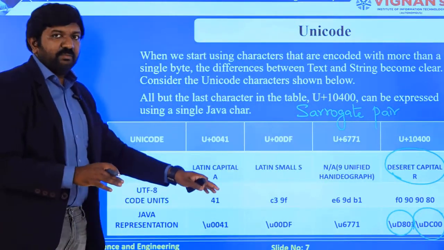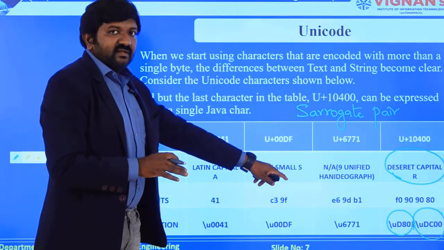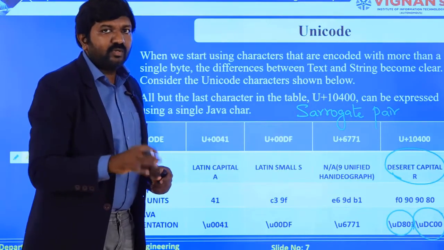You can call it a surrogate pair because for specific kinds of special characters that are available, you are going to create something called a surrogate pair, a combination of more than 1 byte.